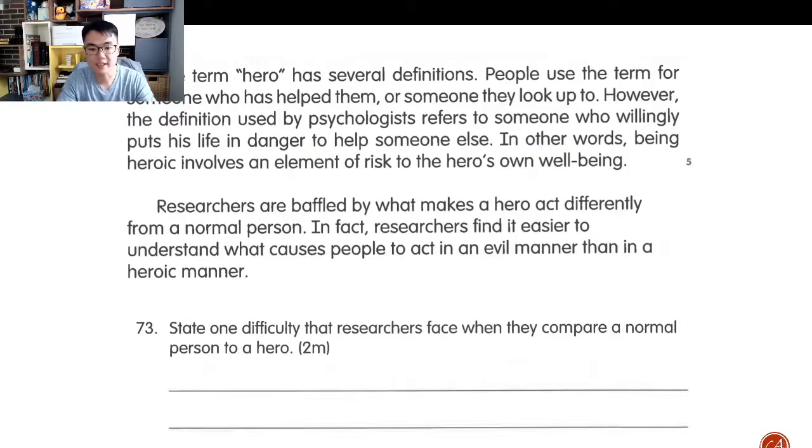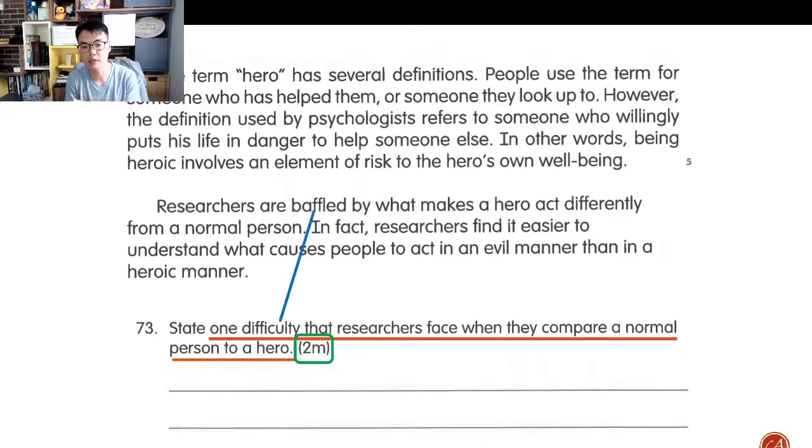State one difficulty that researchers face when they compare a normal person to a hero. So this is quite an easy question, all right? So it's one difficulty, right? The key word is one difficulty when they compare a normal person to a hero. So I'm only looking for one difficulty, but the key here is that I must understand what the text is saying. So it's a 2-mark question, and the reason why it's 2 marks is because in order to answer this question, I have to understand the word baffle.